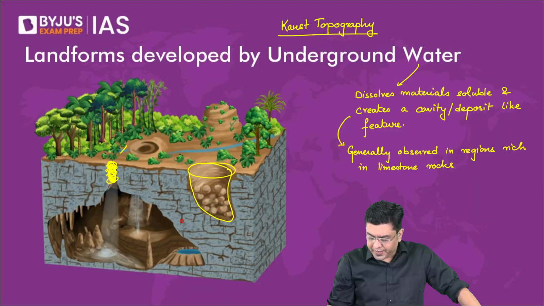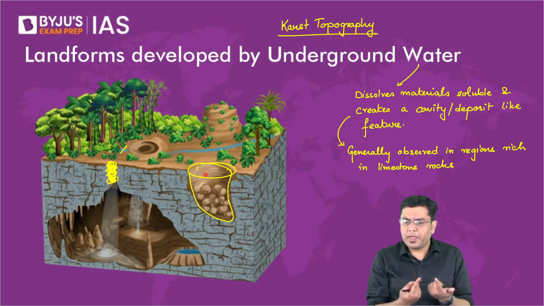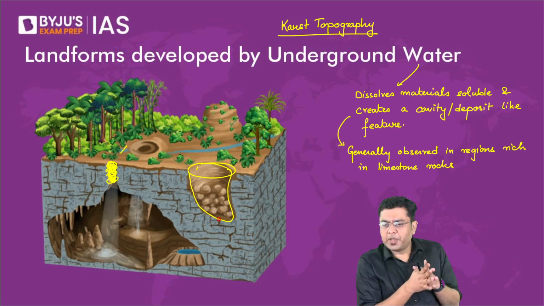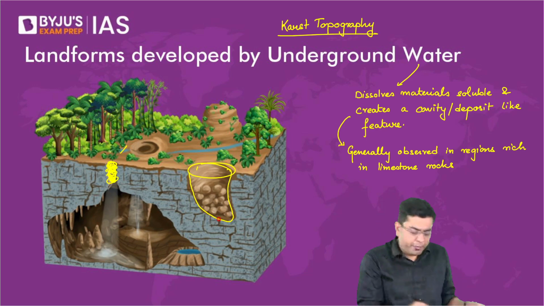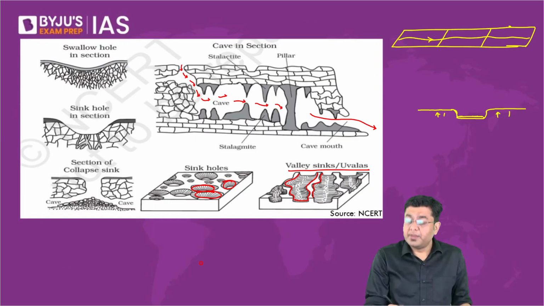Sakshi, how are sinkholes made? Slowly and steadily dissolving the material which is present here. That is how eventually an entire depression is created. After creating a cavity, where will the water go? The water can basically flow out from somewhere here as you have the cave openings. You have the various cave openings that will emerge.